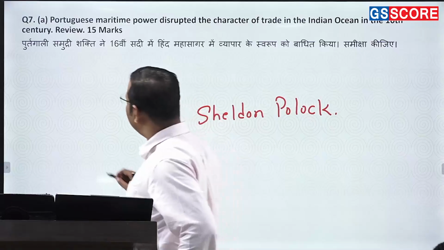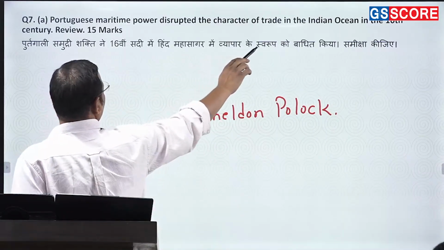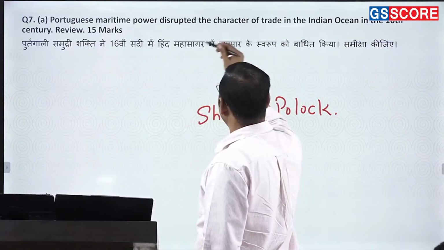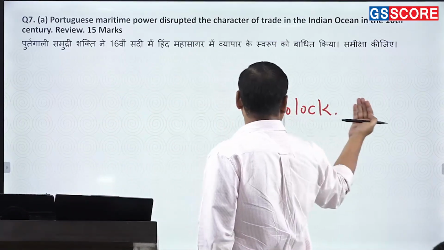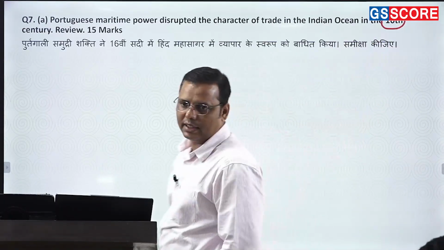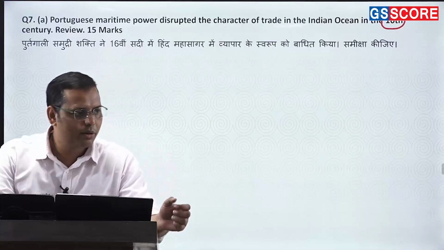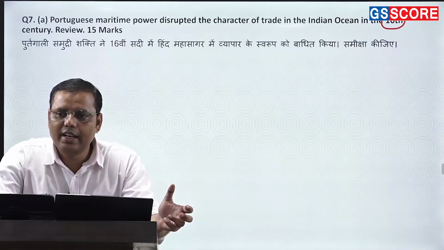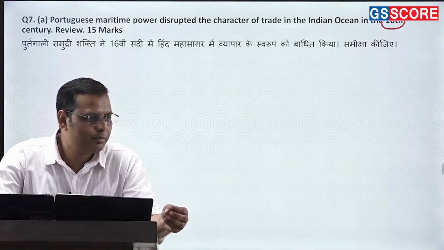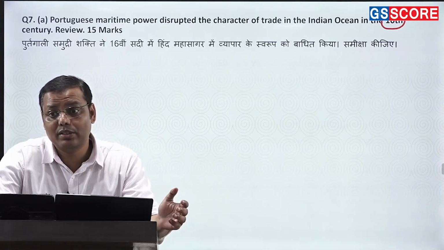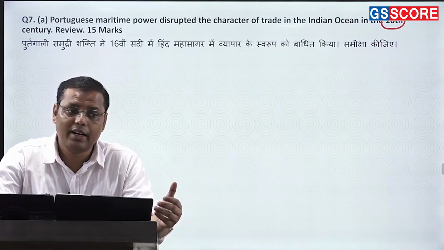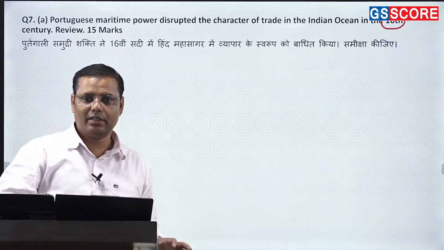Yes, a simple question: Portuguese maritime power disrupted the character of trade in the Indian Ocean in the 16th century. When it talks about disrupting the character, you basically need to write how the trade was before the 16th century, right? So you need to write about the Muslim traders. What was the nature of this trade under the Muslim traders? The way they collected goods from various parts, sometimes from Southeast Asian countries also. Then they landed in India, and from here they took it away to the European countries. That's how the nature of the trade was.